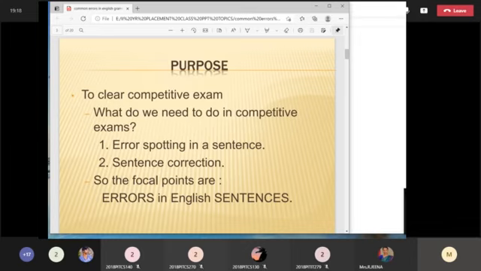You are not an ordinary student. Being a professional student, you must use the correct language, right? And one of the basic main questions you are going to get in a competitive exam is error spotting. In error spotting, if you want to spot the error, first you must know the grammar rules. That is the purpose for which you have to learn the grammar rules.